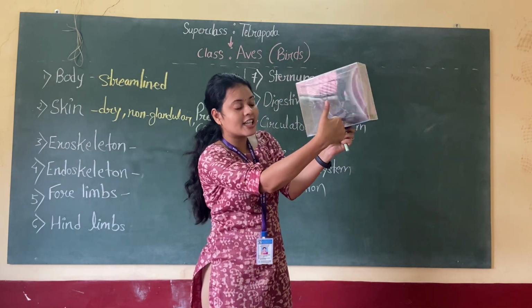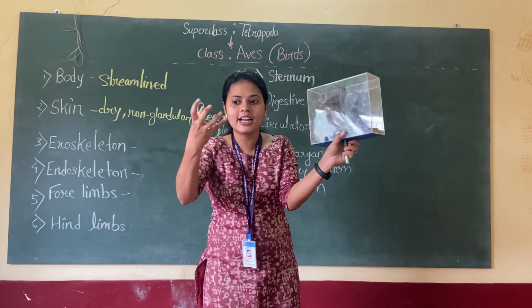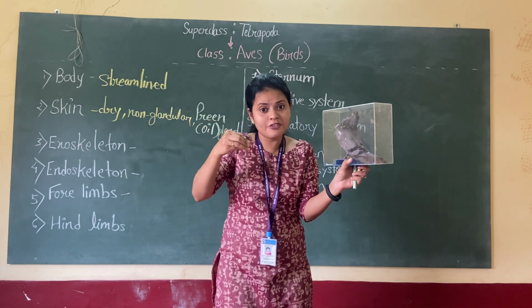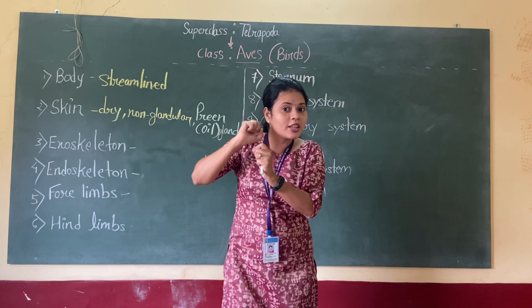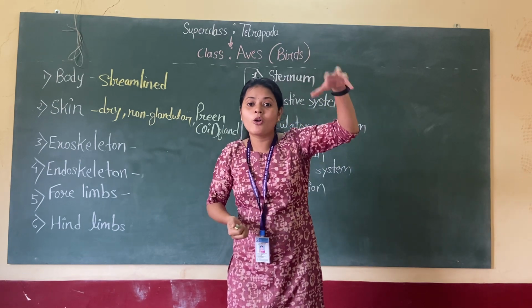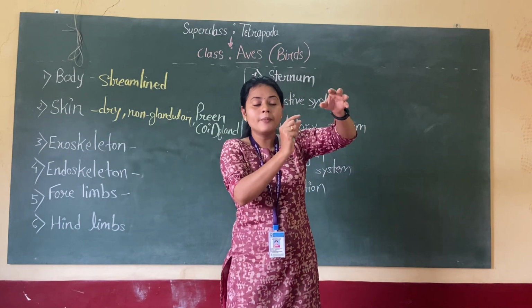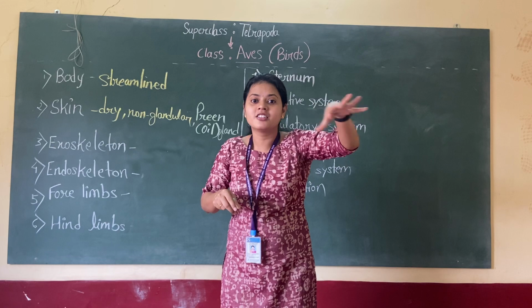The beak touches that gland, and as a result the oil is deposited on the beak. Then the beak spreads this oil on their feathers.